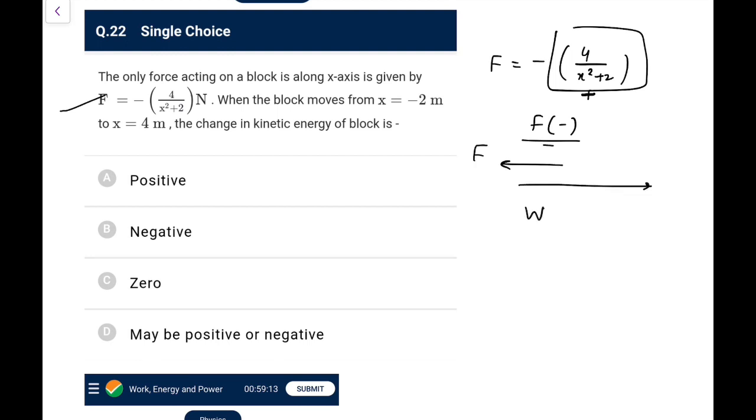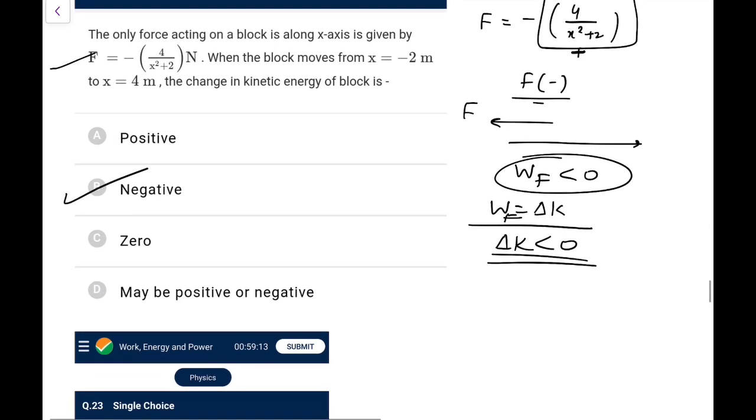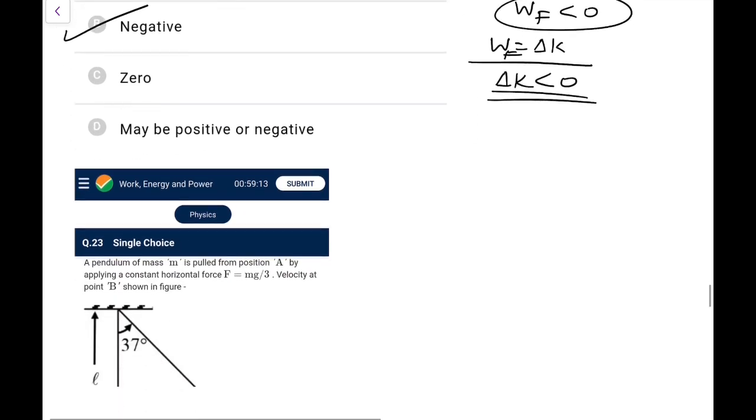So it's clear the work done by the force is negative, and this is the only force, so W is delta K. So W force is delta K, so delta K will also be negative, so go for the option negative. If you had to solve it, you would have to integrate, but there is no need because it is only asking about the sign. You can directly make it out from the function.